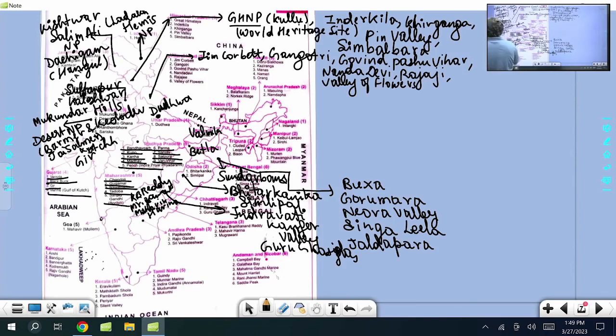Goa has got Mahavir National Park. That is in Mullam. Mullam is a place, Mahavir National Park.